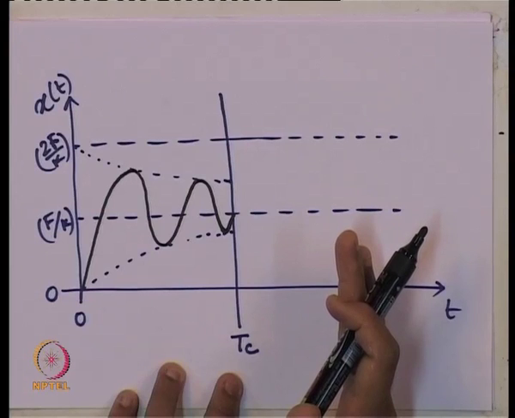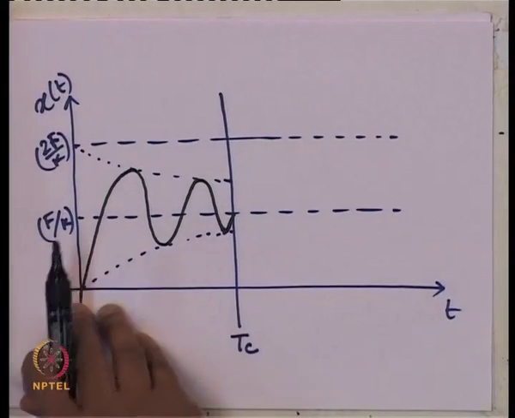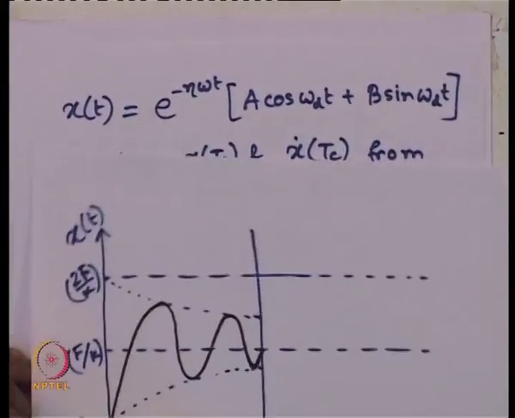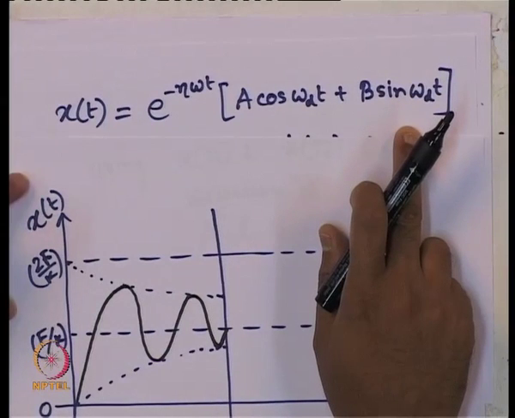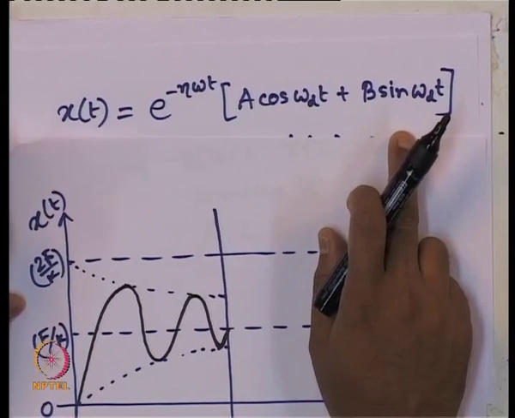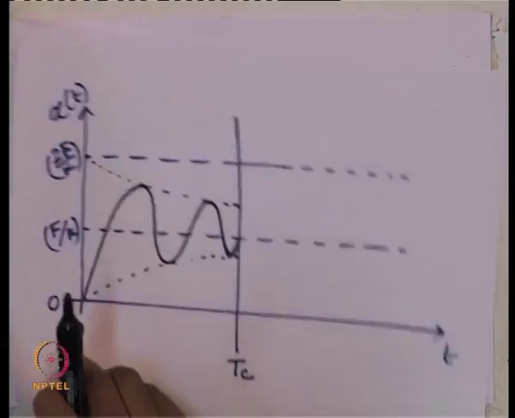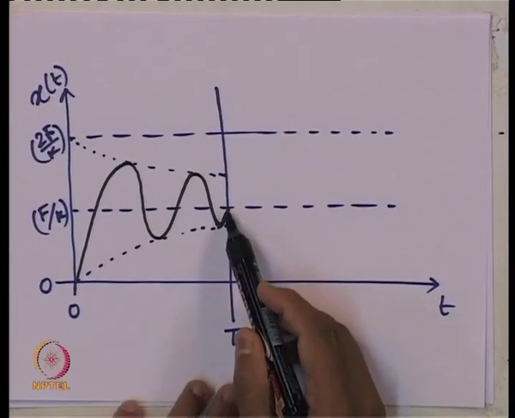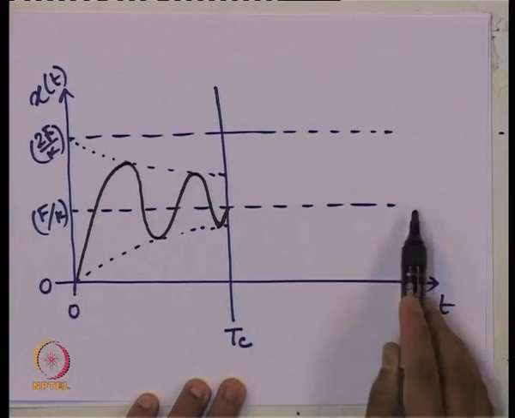It should vibrate about again a decay function, but its baseline will now change. Why? Because the solution for free vibration oscillates about the baseline of x of t equals to 0, not x of t equals to f by k, right. So, now from this point it will start oscillating about this baseline, not about this baseline.